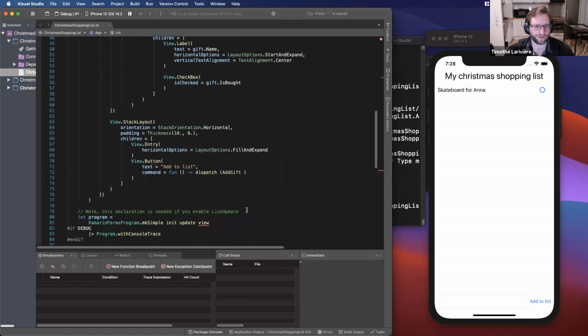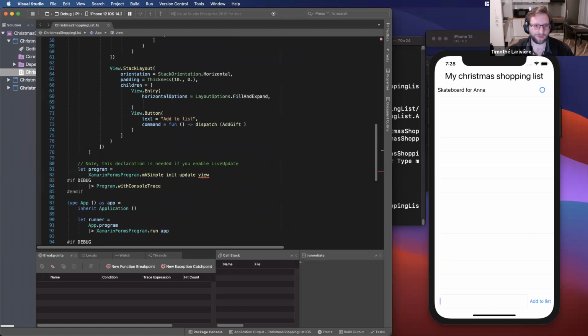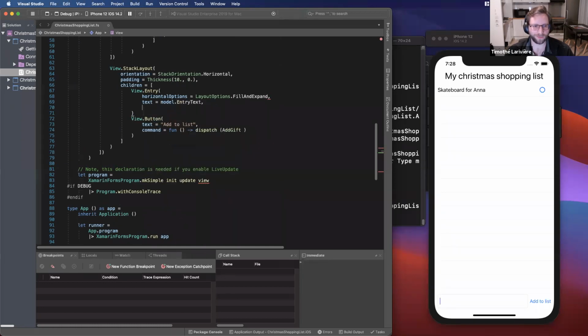And here I will need to bind it to the entry. So I will say that the text of my entry is equal to the entry text of my state. And also when the text changes, I want it to tell me the new value.